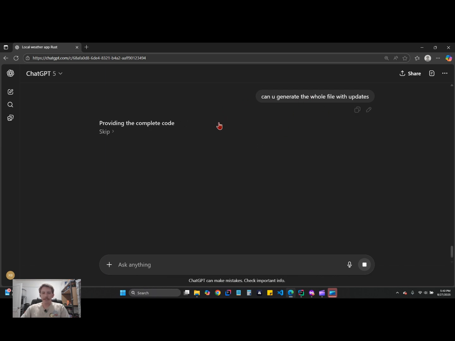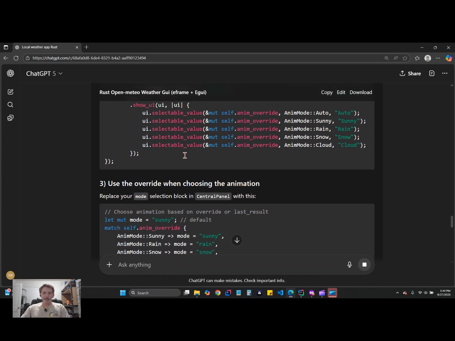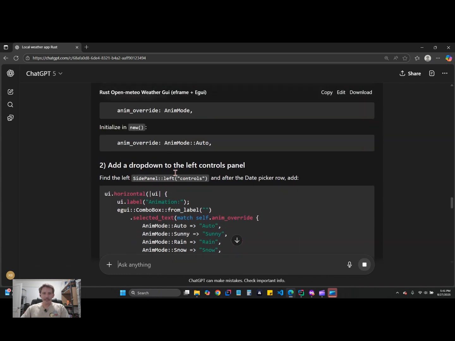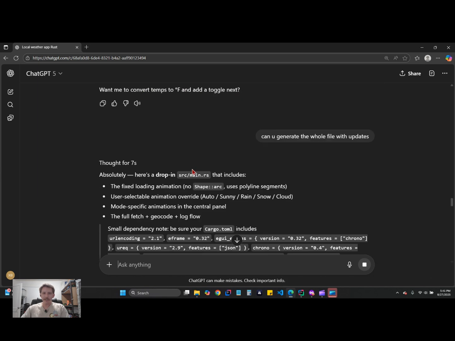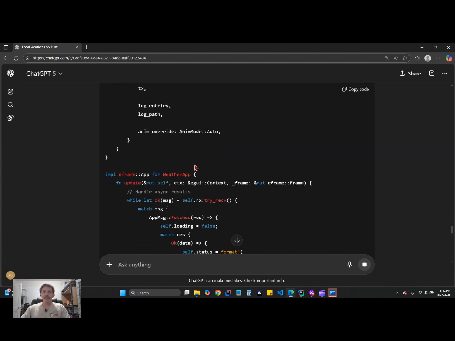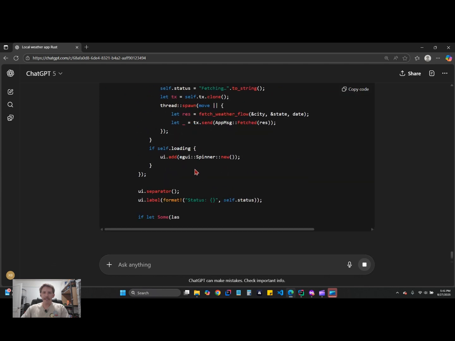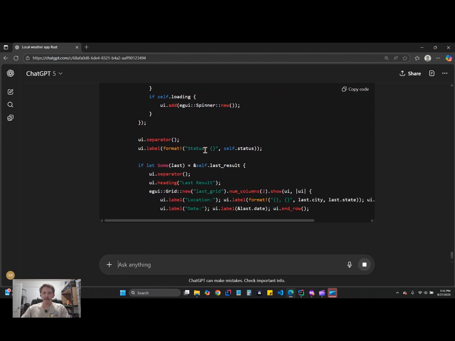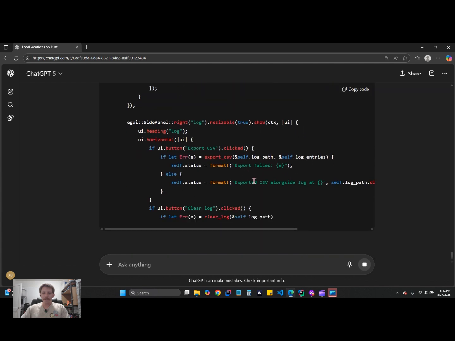So if we just generate the whole file, because I want to wrap this up in a few minutes. Normally I'd probably just hunt and peck through here, but that's been kind of boring watching me look through all this code, trying to find these little lines, potentially copying the wrong parts, getting a bunch of errors and having to debug. Even though it'll take a few extra minutes, it's going to take longer than 2 or 3 minutes. But let's see if it can generate the entire code right here, and I can just copy and drop it in, and then we can wrap this up. I think what we got so far is pretty good, though, considering. I mean, we had 2 or 3 prompts?